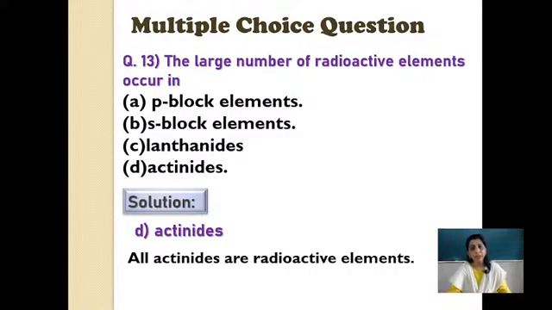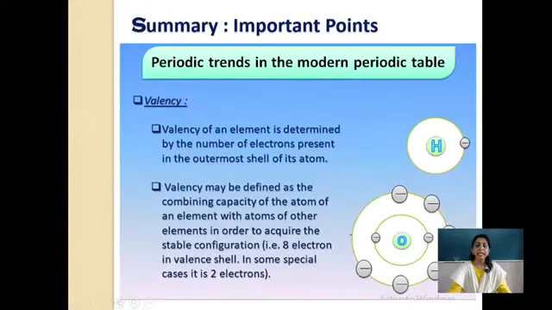Now what are radioactive elements? These elements have some differences in the nucleus with the neutrons and protons, and that is why they keep emitting some rays. That is why they are called radioactive elements. They undergo some transitions. For the 10th standard syllabus we don't have this in detail, but you are going to study this when you go for further study of chemistry. Next, here I end the structure of the modern periodic table. I hope all types of questions on the modern periodic table have been cleared.